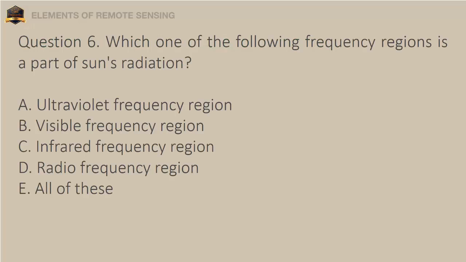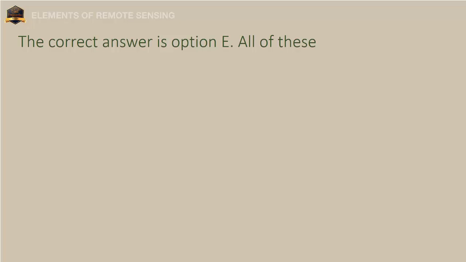Question 6. Which one of the following frequency regions is a part of the Sun's radiation? A. Ultraviolet frequency region. B. Visible frequency region. C. Infrared frequency region. D. Radio frequency region. E. All of these. The correct answer is option E, all of these.